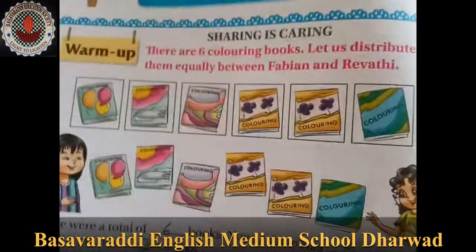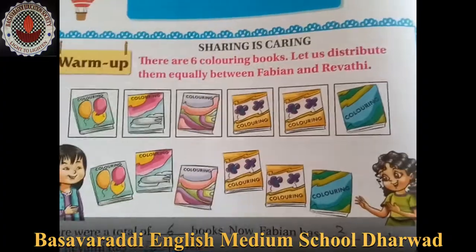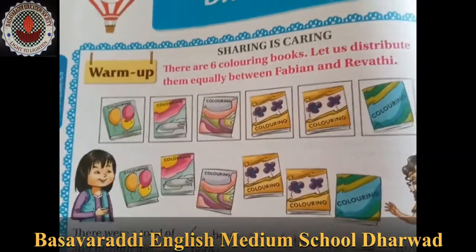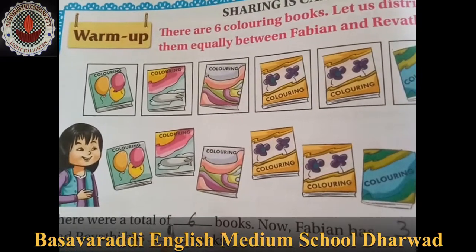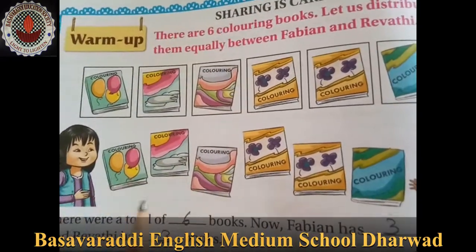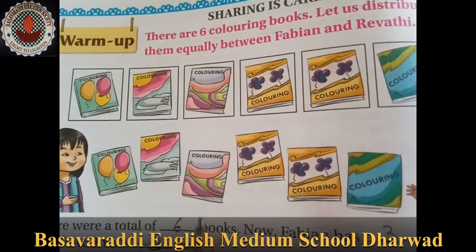Fabina and Revati are distributing equally. When we are distributing equally, that is a division. So there were a total of 6 books. See what they are distributing.